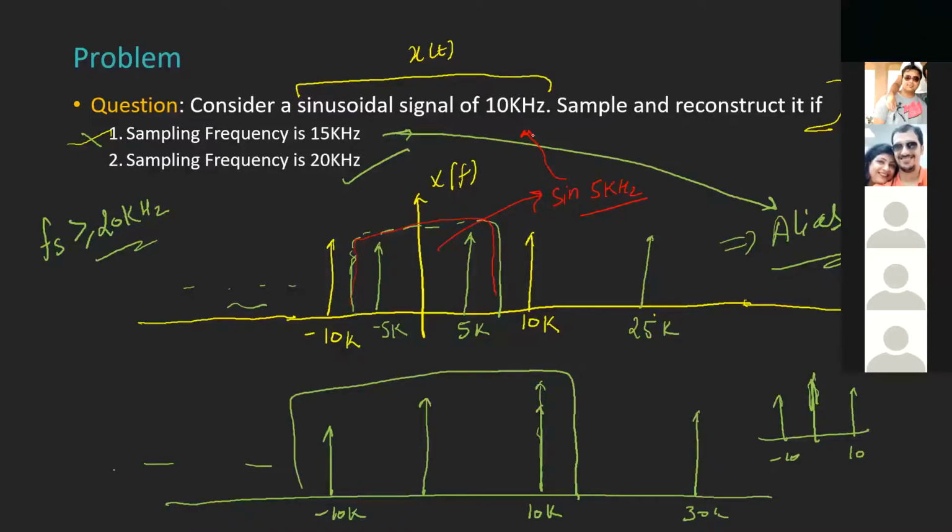Your thinking is not exactly right. It is right to some extent, because you are thinking that this copy is exactly similar to this copy. Yes, correct. But actually they differ in the frequency domain. After the session you can visualize this: instead of a perfect impulse, draw some shape across this.